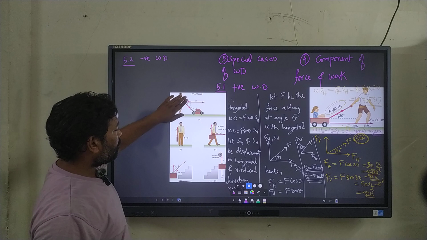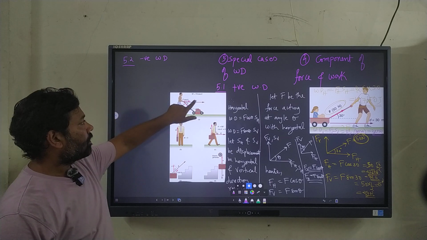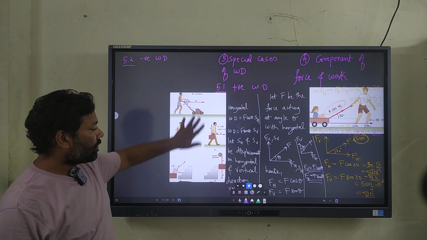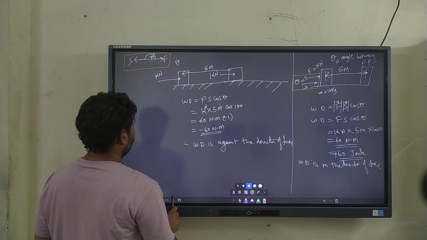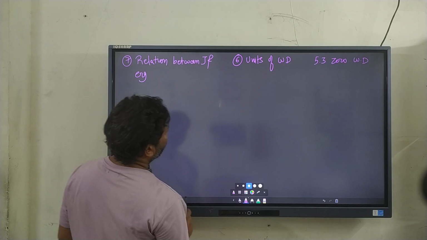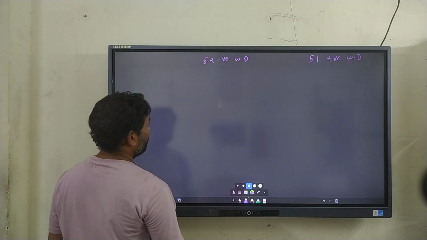Yes, this is another example to understand the use of the F cos theta formula. We'll come back to it. First, we'll see positive, negative and zero work done. Yes, zero work done is present over here.